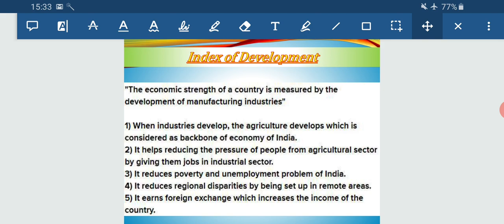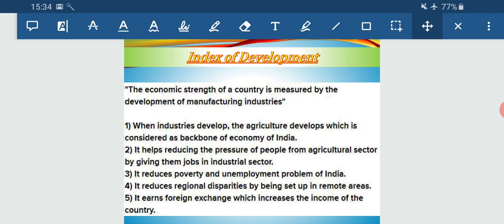So why is it considered so? When the industries develop, what develops simultaneously? In places where agriculture is the main aspect or provides the backbone, if we develop the industry, side by side agriculture also develops.